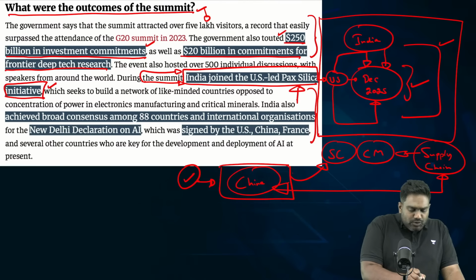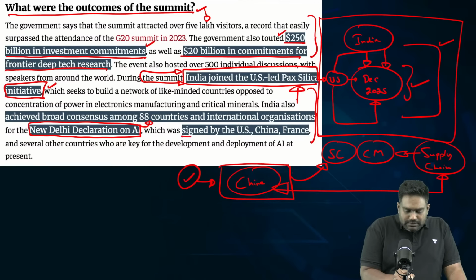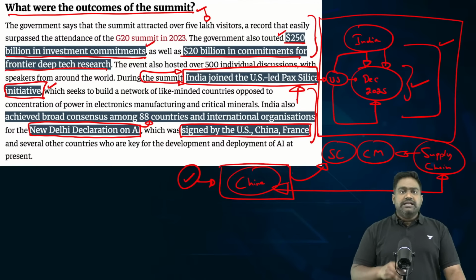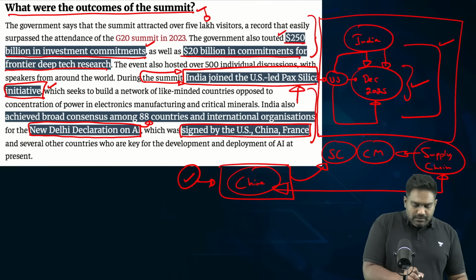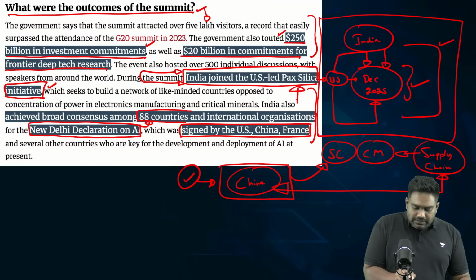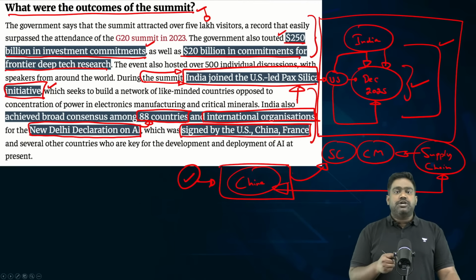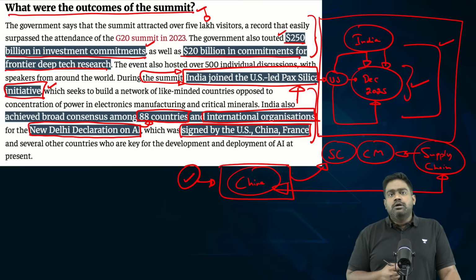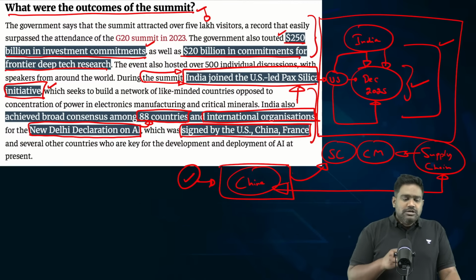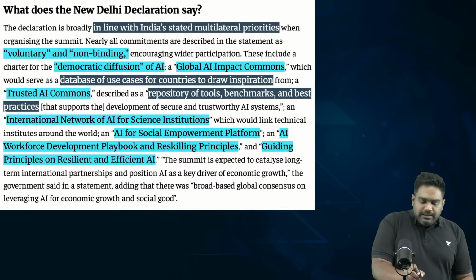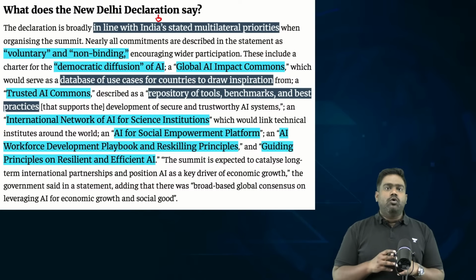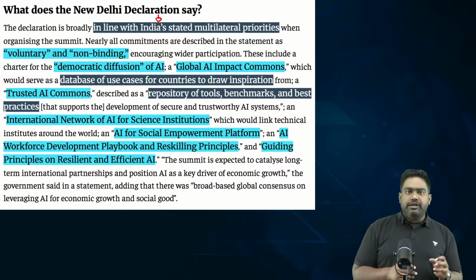Now, when you look at the New Delhi Declaration itself, the final statement that was signed by all the major powers, 85 important countries have signed it with three international organizations. Even leading AI powers like the US, China, even France, and many others have signed on to the New Delhi Declaration. It perfectly aligns with India's goal of multilateral AI regulation.